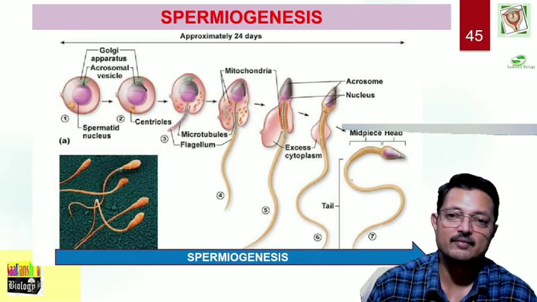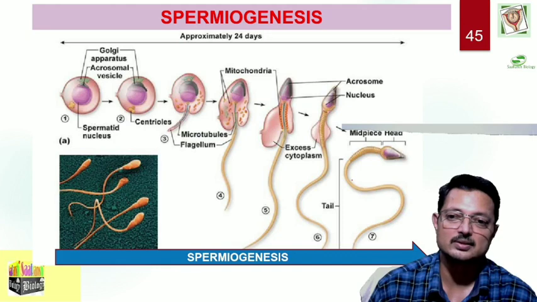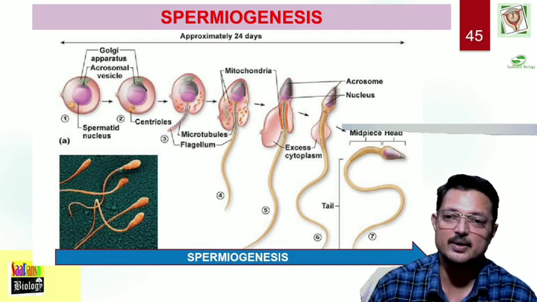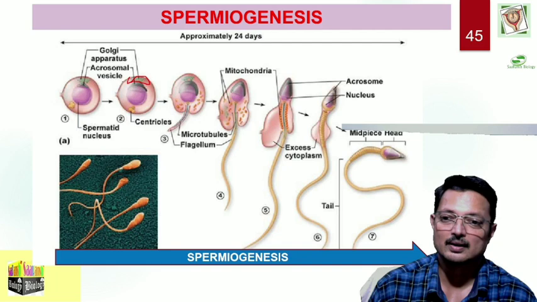Let us briefly talk about spermiogenesis. Now, when spermatids are being formed, they have Golgi apparatus. These Golgi apparatus start forming a structure that is known as the acrosome. The nucleus starts getting elongated.